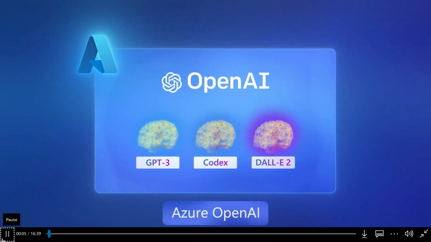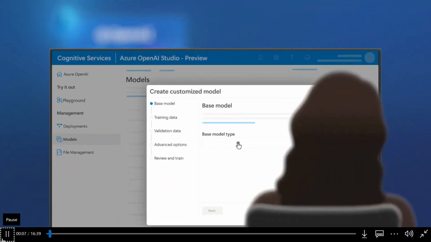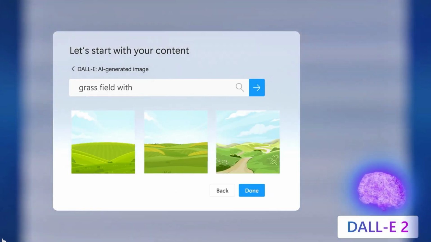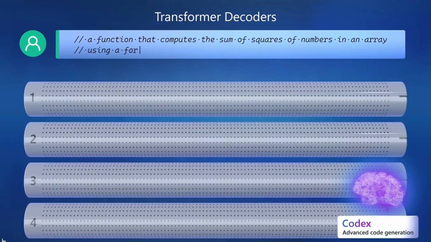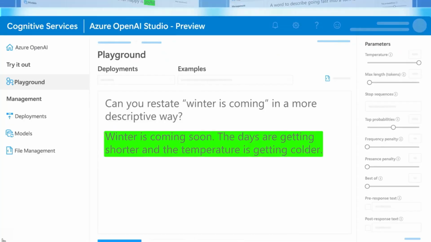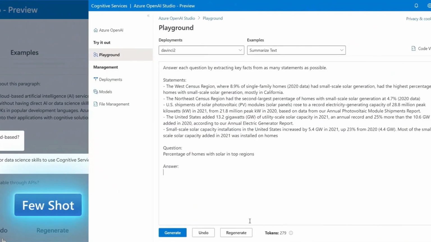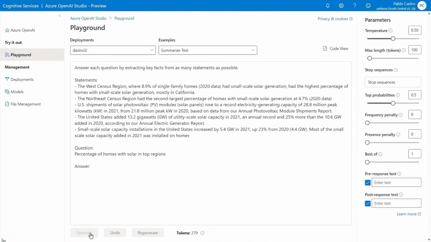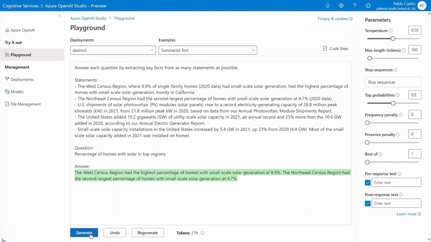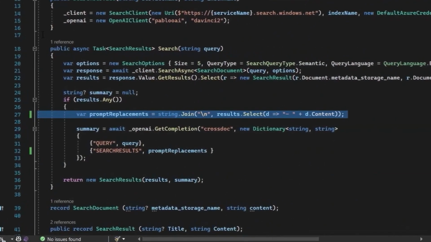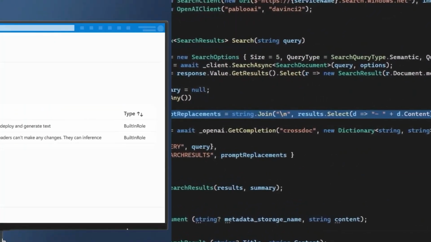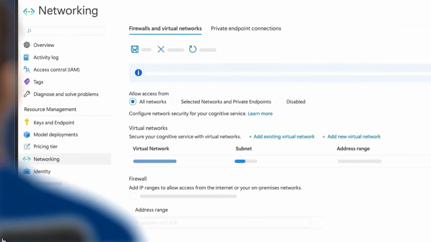OpenAI service that lets you leverage large-scale generative AI models based in Azure that have a deep understanding of language and code as you build new applications. Now, we'll unpack the core concepts for interacting with models using prompts and demonstrate how you can use Azure's OpenAI Studio to experiment with and test your models before bringing them into your code to deliver differentiated app experiences. All with Azure's enterprise-grade security for your app's foundation.